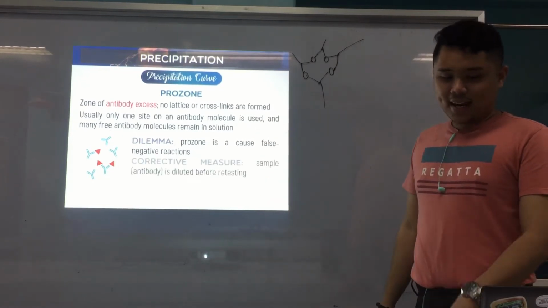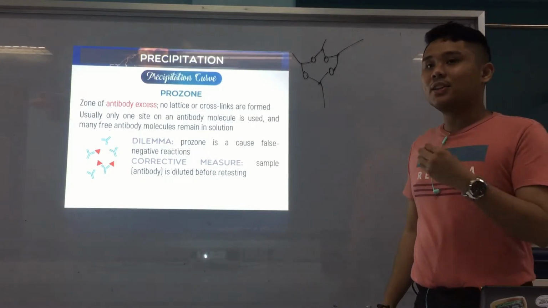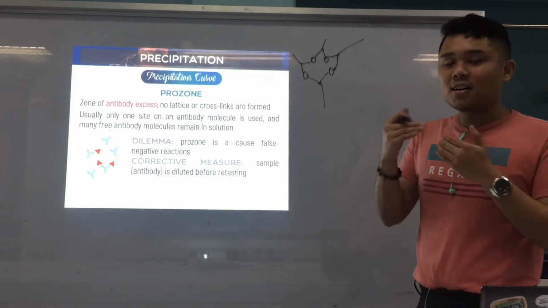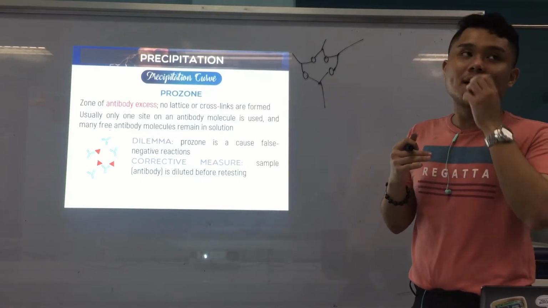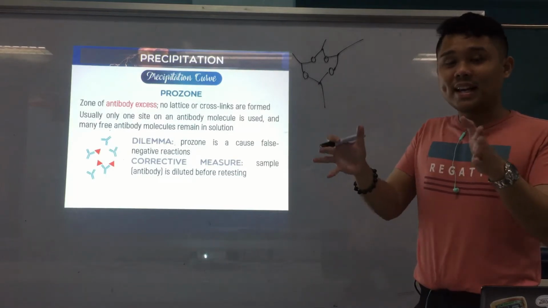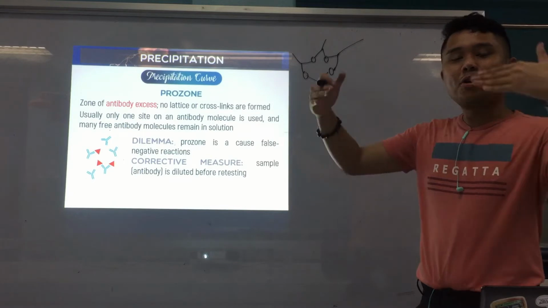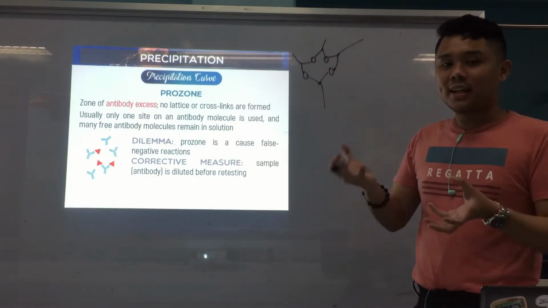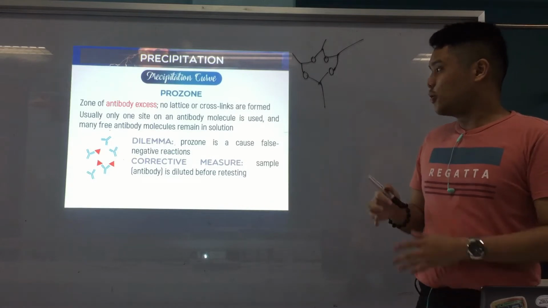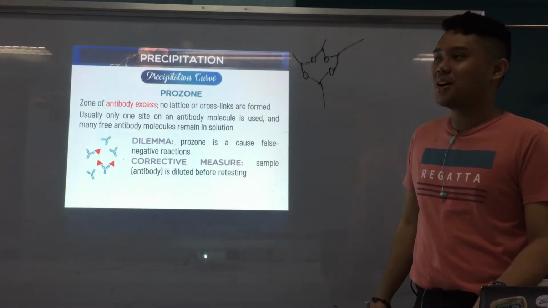Okay? Alright. And lastly, corrective measure is what we do. We dilute the antibody because again, it's too much. So, ato siyang i-dilute para at least mo gamay ang number of antibodies in a way para ang number of antigens na naa and the number of antibodies there are approximately equal, di ba? Para ma-achieve na to ang zone of equivalence. And then they can now form a lattice network and then precipitation will now occur. Alright? Okay, that's Prozone. I think naba ko yung mnemonic, Ani.